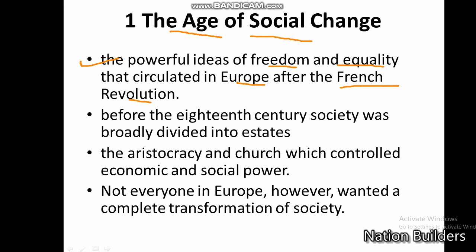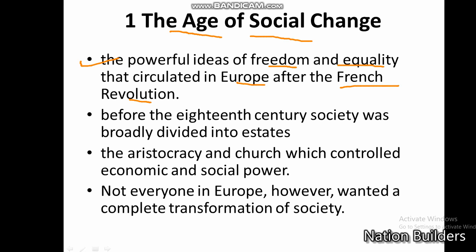In the previous chapter, you read about the powerful ideas of freedom and equality that circulated in Europe after the French Revolution. The French Revolution opened up the possibilities of creating a dramatic change in the way in which society was structured. Due to the French Revolution, it became possible. It created change in the society. We have studied this part in the earlier chapter. In the 18th century, society was broadly divided into estates, first estate, second estate, and third estate. You have studied these already.